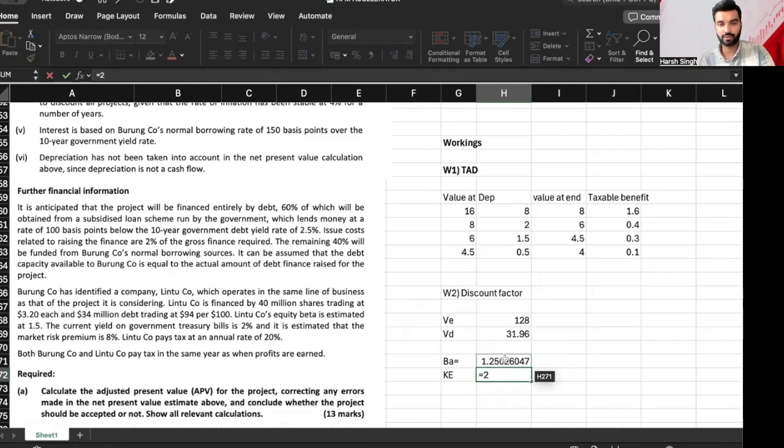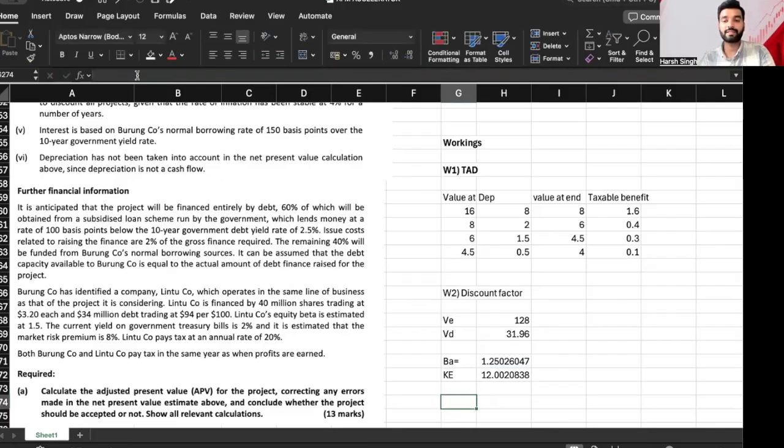So risk-free rate is 2 plus market risk premium is 8 multiplied by beta equity, which is 1.25. I'll put this in bracket. So 12% is the cost of equity.